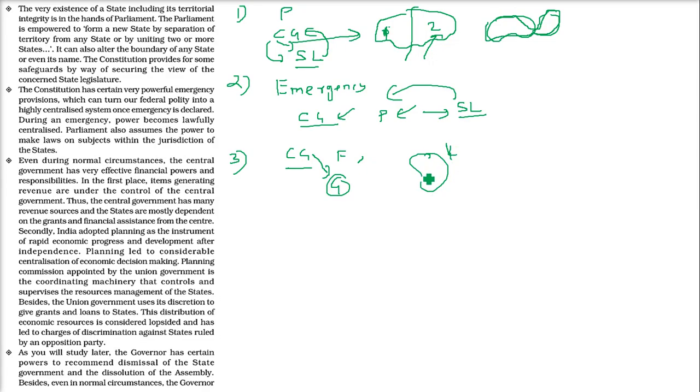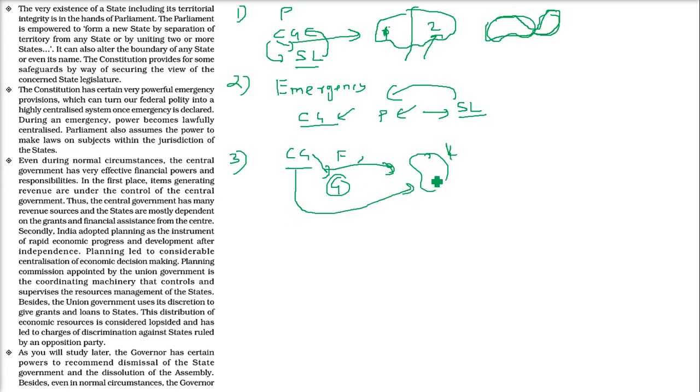Now the Kerala flood has come, or somewhere there is an earthquake. The central government is going to give them the money. The state has not enough way to get the money, right? And this is how things work. And the union government uses its discretion to grant loans to the states. So the central government can give a loan to Kerala or any other state.